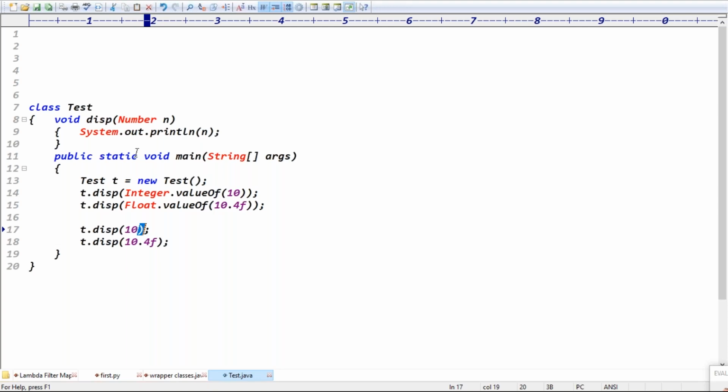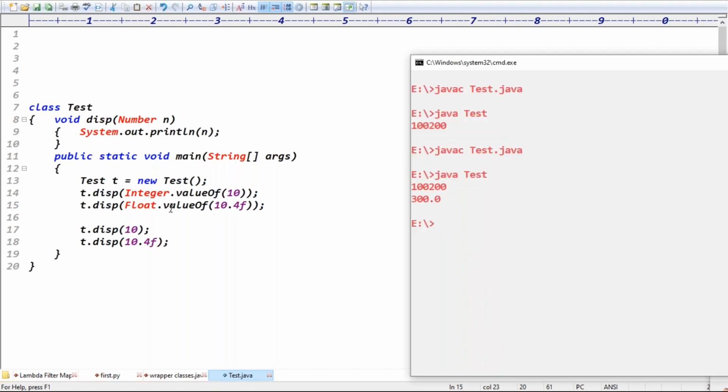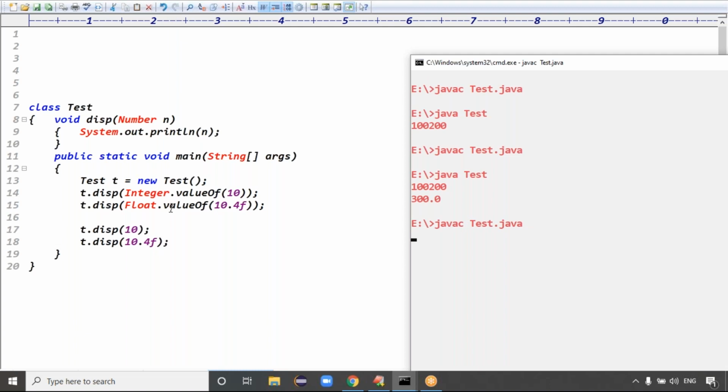So here, which one is implementing here? Auto boxing is implementing, right? Internally. Exactly. So these two lines are equal to these two lines, right? Yeah. Because this auto boxing is performed here.